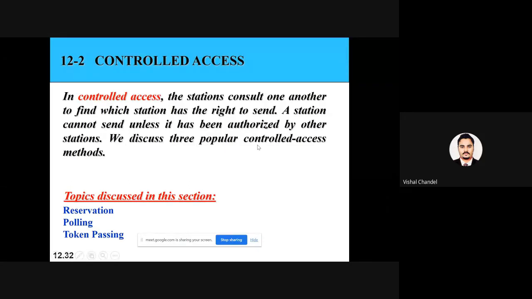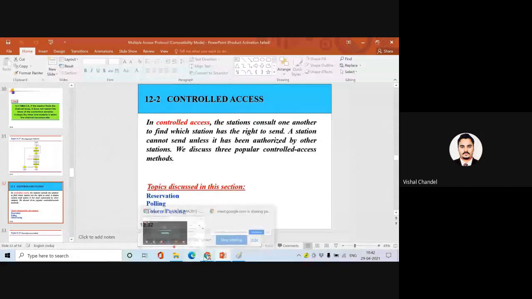We discuss three controlled access methods. All the stations decide or authorize a channel for the transmission. If one station is authorized by a specific method, then other stations will not be involved in the transmission of information. That we call controlled access of the channel.